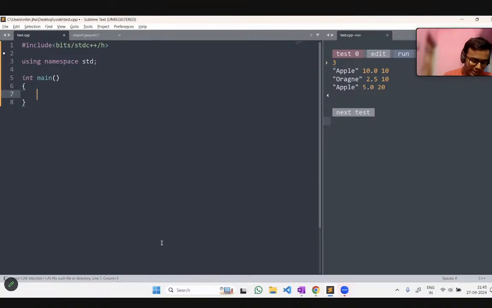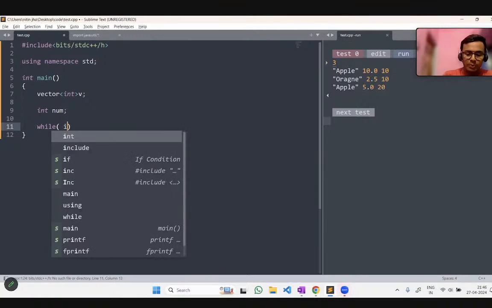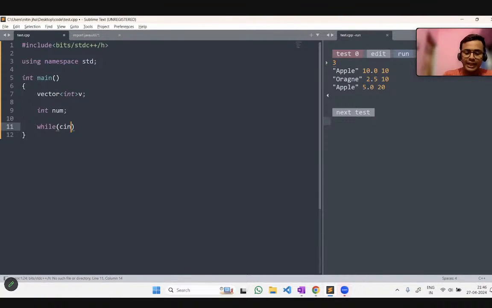Okay, so I think you have been asking, can N be not given in the exam? Yes, N is not given in the exam. So now let's understand how you can do this. We are not taking anything, we are just creating an array and we want to take every element in the array as input. So let's take the array data type as a vector V. Now I will create a variable num, which is a single value that will be taken as input in my array. Now I will write a while loop, and inside the while loop I will take that input.